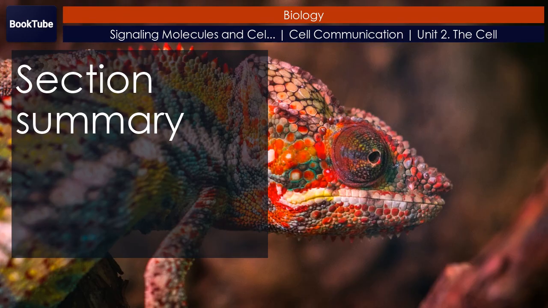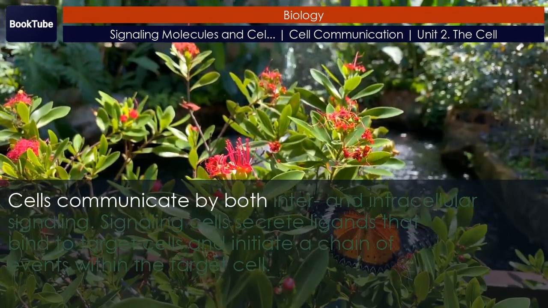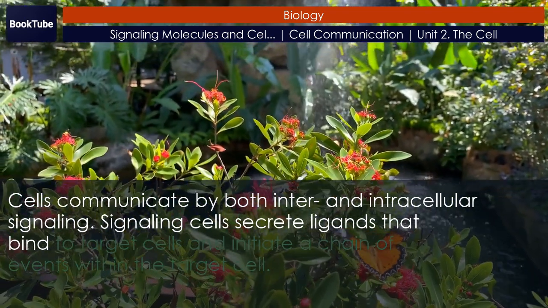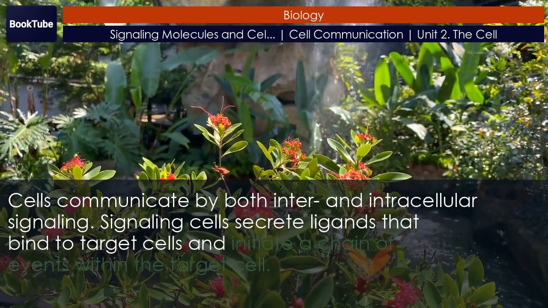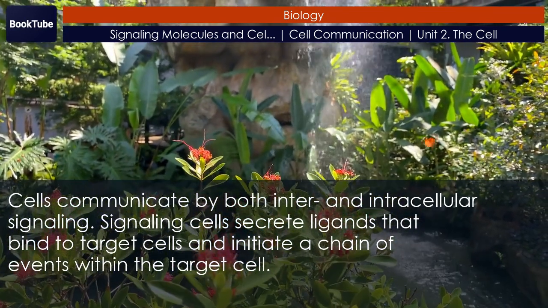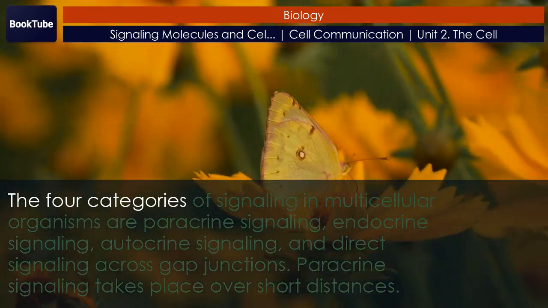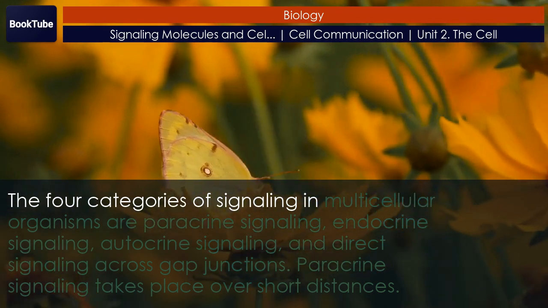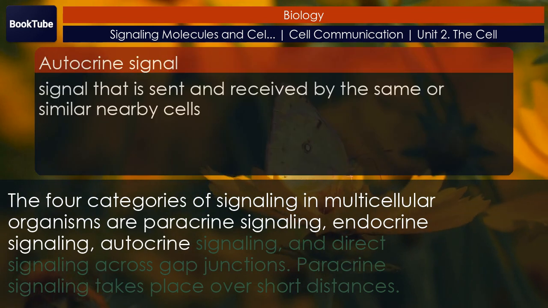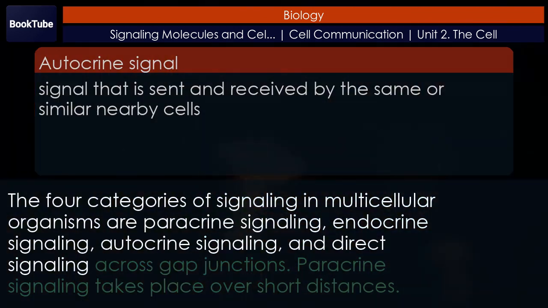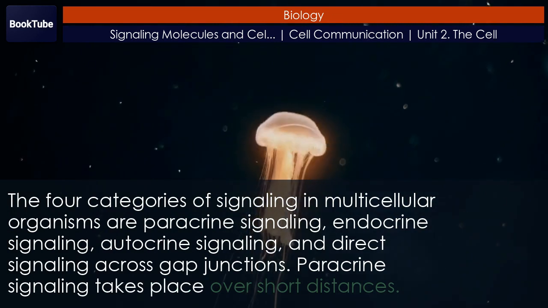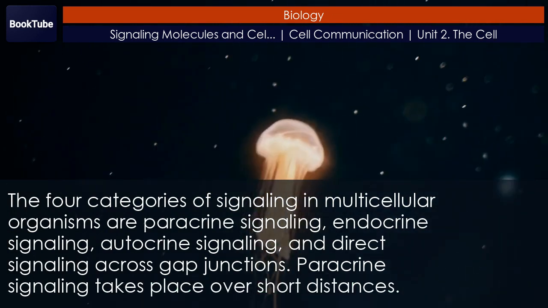Section summary. Cells communicate by both inter- and intracellular signaling. Signaling cells secrete ligands that bind to target cells and initiate a chain of events within the target cell. The four categories of signaling in multicellular organisms are paracrine signaling, endocrine signaling, autocrine signaling, and direct signaling across gap junctions. Paracrine signaling takes place over short distances.